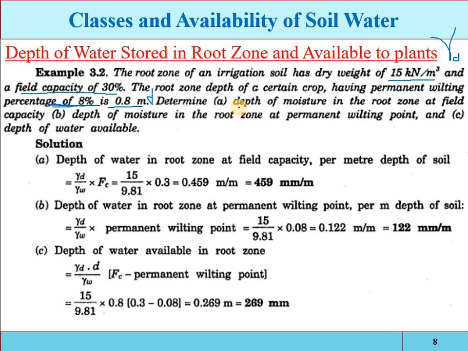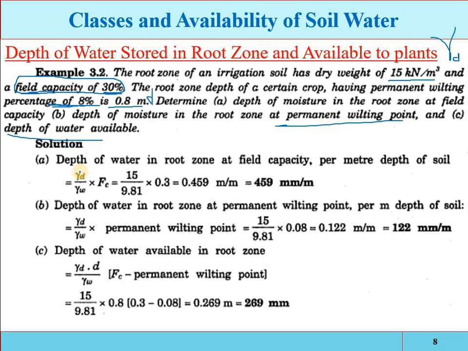See, if 30% of the soil pores are filled up with water, if the amount of water which fills the pores up to field capacity is 30%, then how much will it be in linear units, in terms of centimeters and in terms of, suppose, inches, and the depth of moisture in the root zone up to permanent wilting point, and the depth of the water available.